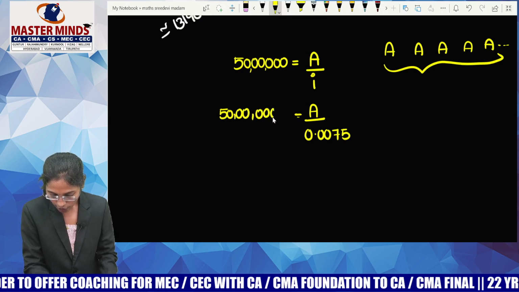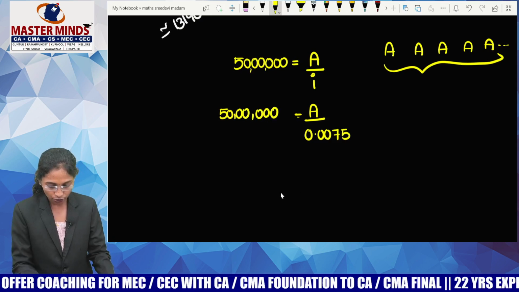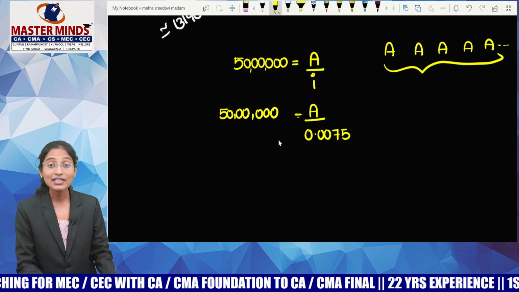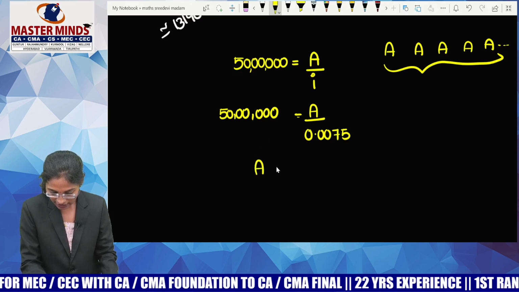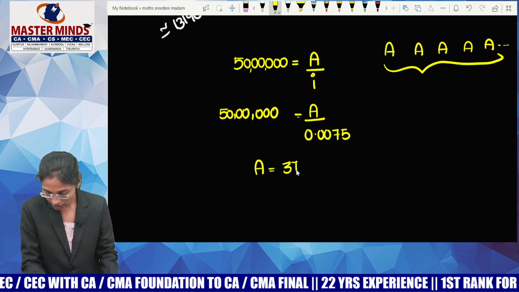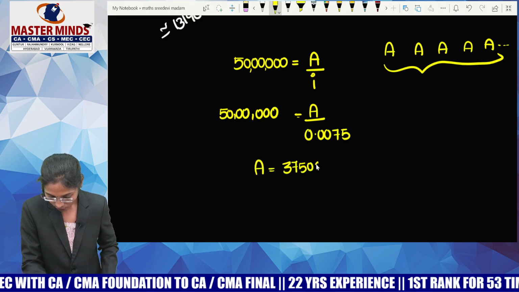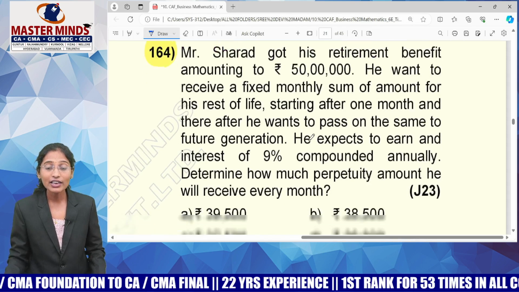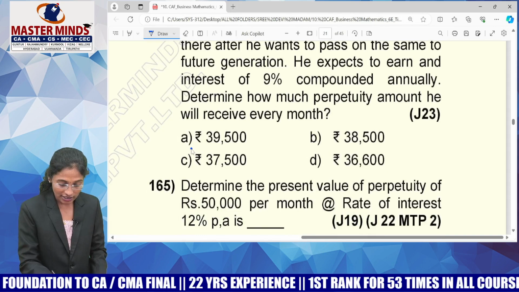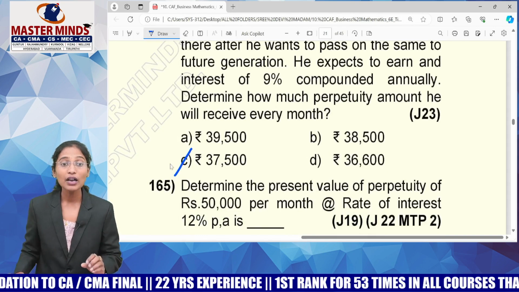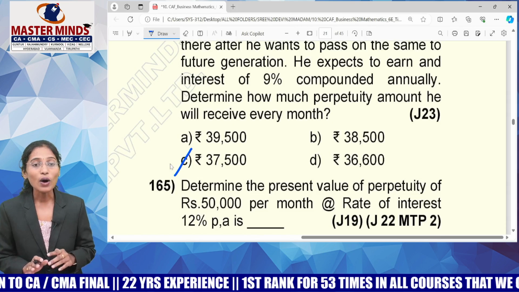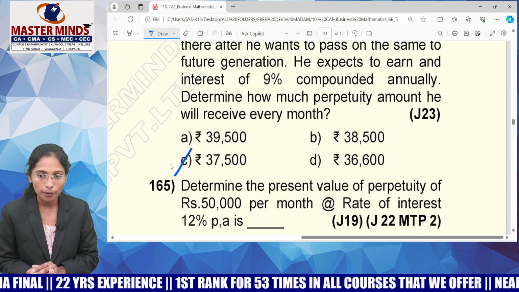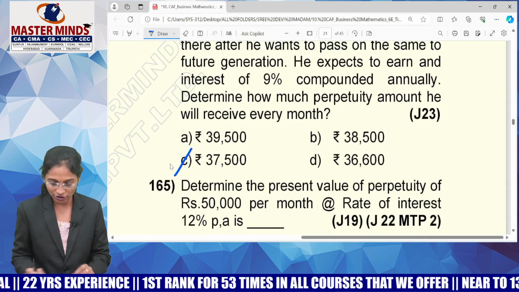Now, 0.0075 into 50 lakh. 37,500 means A equals to 37,500, means at the end of every month, he will get a monthly amount of 37,500. Now guys, I've already told you, while explaining these formulas, I will tell you the meaning of present value of perpetuity, and I'll tell you the meaning of perpetuity also.